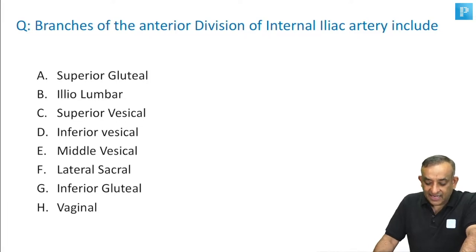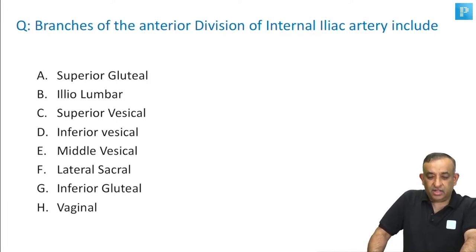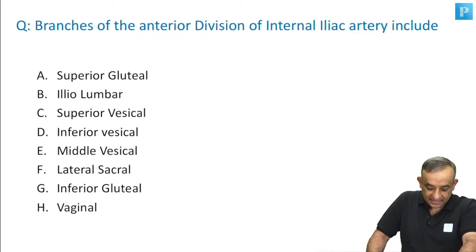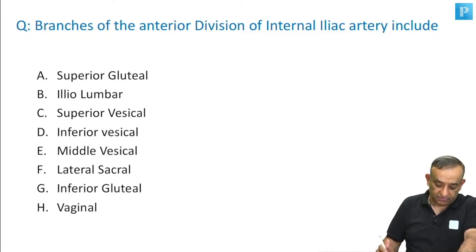Now, the branches of the anterior division of the internal iliac artery include, now come on, I need all the alphabets here. Come, tell me, guys. You know this very well because it's coming in almost every alternate exam. PPH, internal artery ligation, all of that. Please remember this, it is regularly coming in exams. Branches of the anterior division of the internal iliac artery include all of the following except.